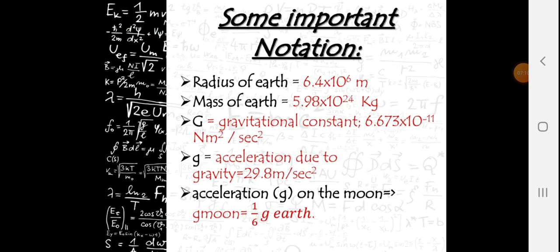Radius of the earth is 6.4 into 10 raised to 6 meter. Mass of the earth is 5.98 into 10 raised to 24 kilogram. Gravitational constant is 6.673 into 10 raised to minus 11 newton meter squared per kilogram squared. Acceleration due to gravity g is 9.8 meter per second squared. Acceleration on the moon is 1/6 g of earth.